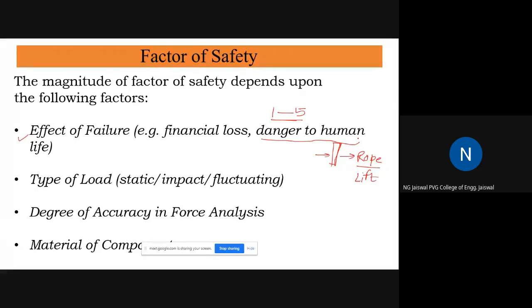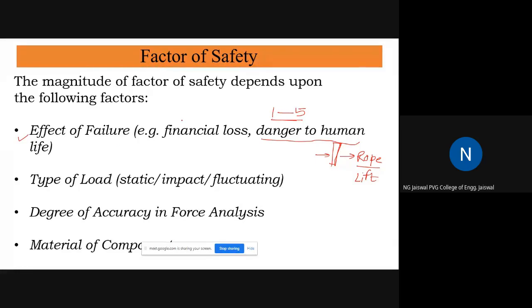if you understand that if it fails, there will be very large losses, then the factor of safety should be high. So if the effect of failure is very dangerous, then you should consider a very high factor of safety.